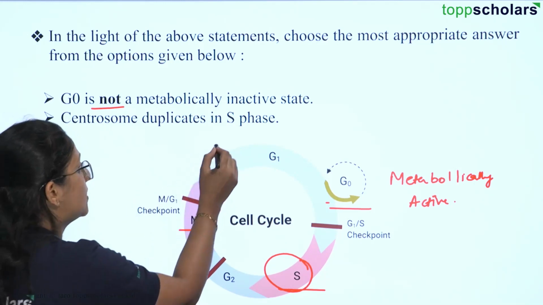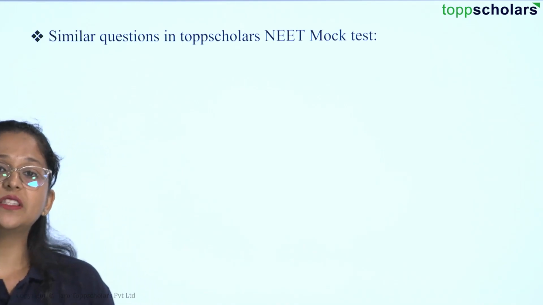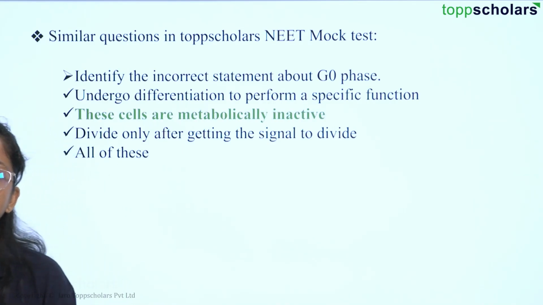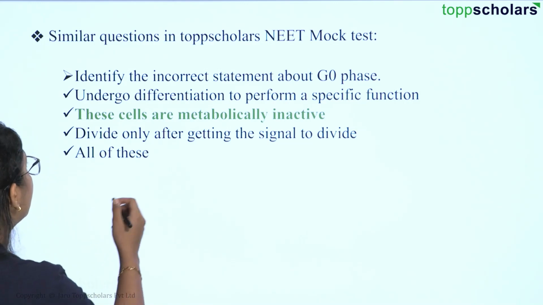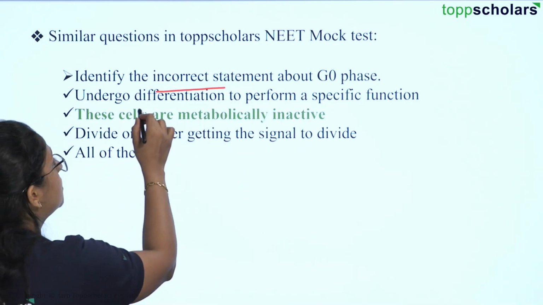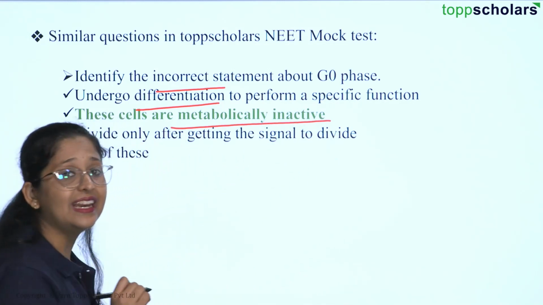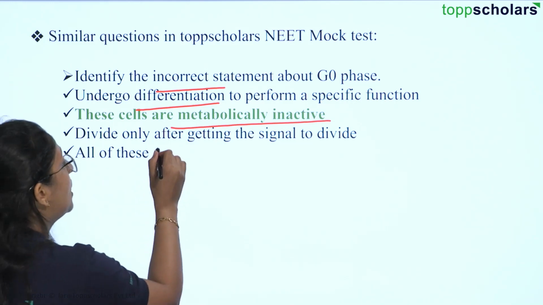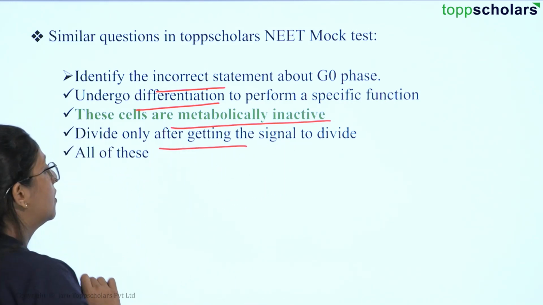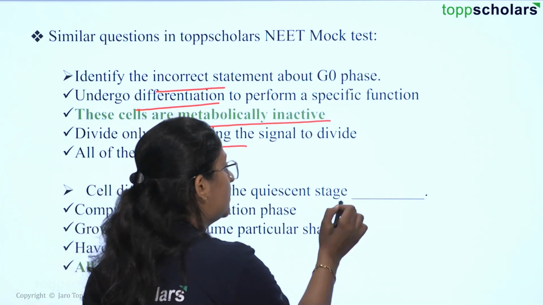And centrosomes, yes, they can duplicate in your S phase. So we have a similar question in the Toppscholars NEET mock test. We have to identify the incorrect statement about the G0 phase. Undergo differentiation to perform a specific function. These cells are metabolically inactive, okay, and they divide only after getting a signal to divide. All of these. And then cell differentiation in the quiescent stage.